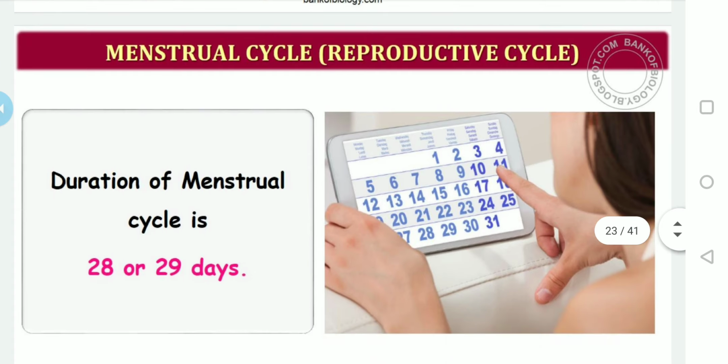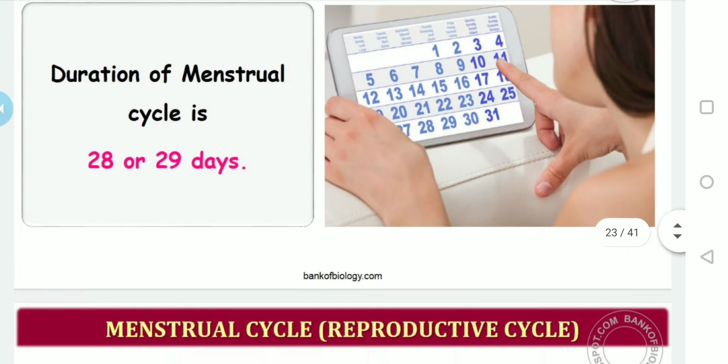Here, the duration of the menstrual cycle. In human females, menstruation is repeated at an average interval of approximately 28 to 29 days, and the cycle of events starting from one menstruation till the next one is called the menstrual cycle. Sometimes it may be plus one or minus one, because it differs from one person to another, depending upon the health of the individual.